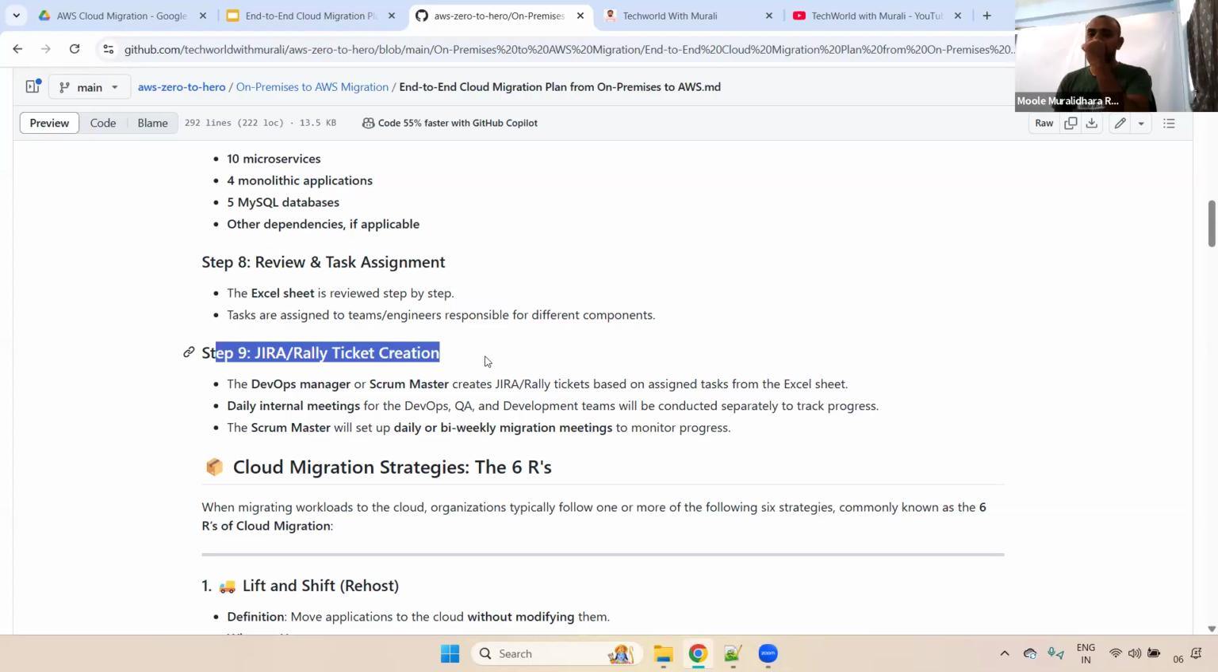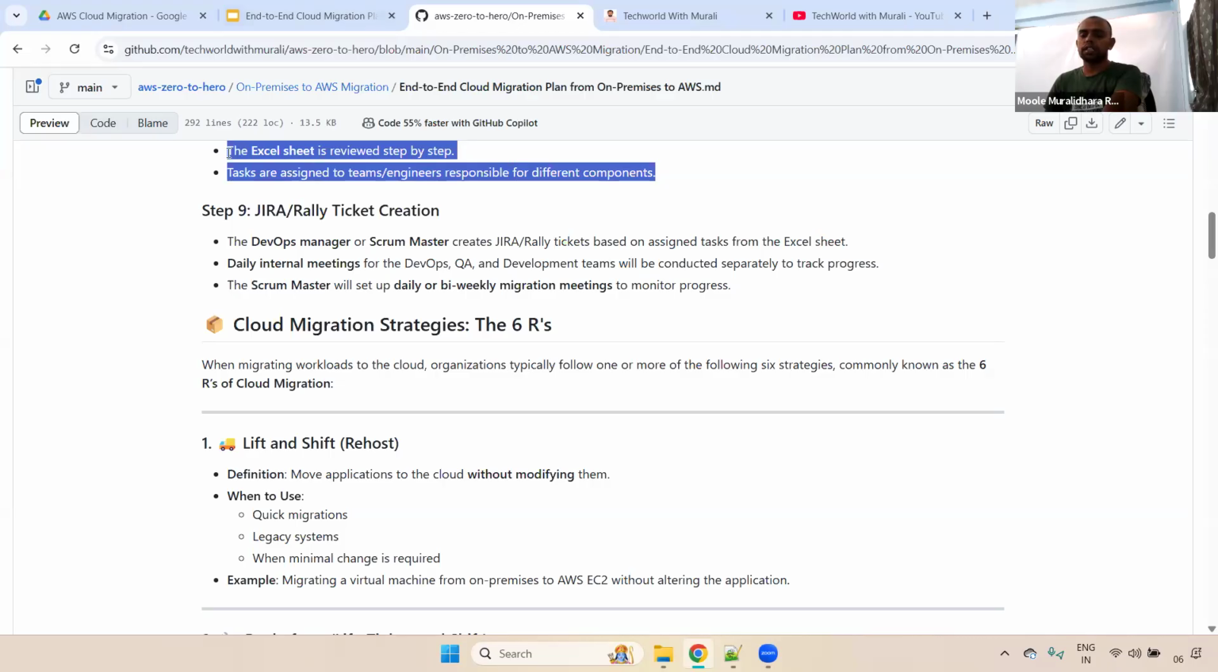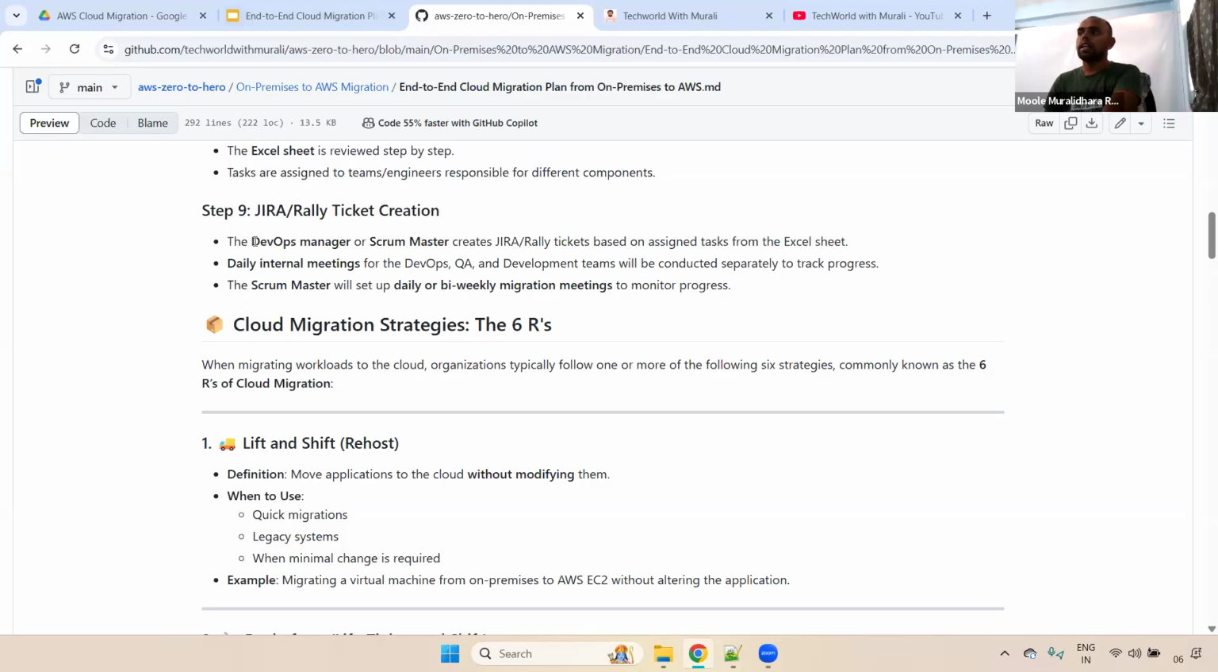One of the most important: Jira or Rally ticket creation. Remember one thing, guys: the majority of organizations use a ticketing tool, either Jira or Rally. This depends on the Excel sheet discussion, right? Either the DevOps manager or the Scrum Master will create the tickets in Jira or Rally, assigned to the specific team members. For example, networking-related setup is taken care of by Murli. Okay, that's an example I'm telling. Understand, right? EKS-related work is taken care of by Suresh, Naresh, whoever.